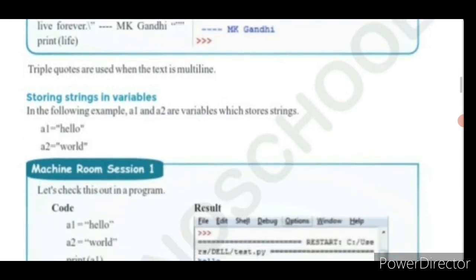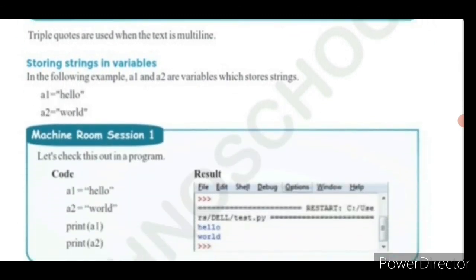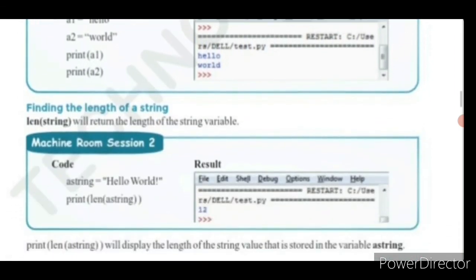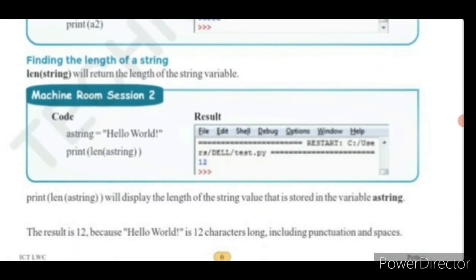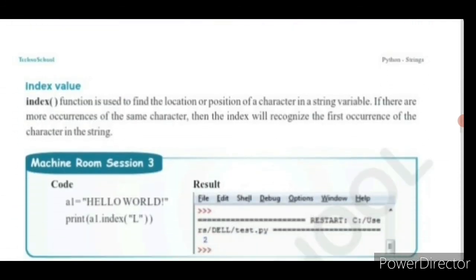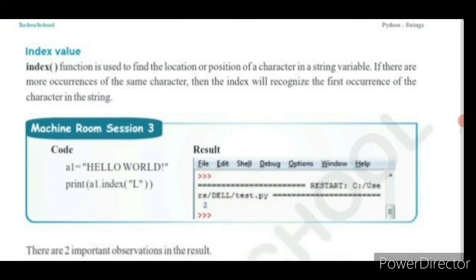Next, we have seen one example to store strings in variables: hello world. Next, we have seen the function len within brackets, which finds the length of the total string. Next, we have seen the index value, which is nothing but the position or location of the character in a string variable.